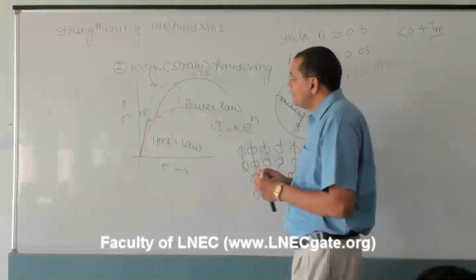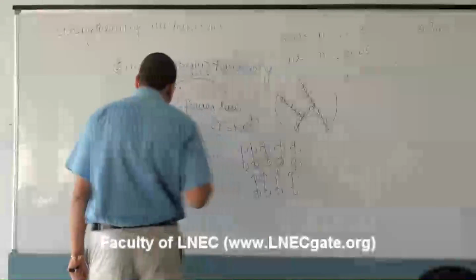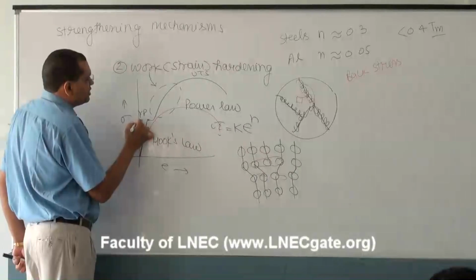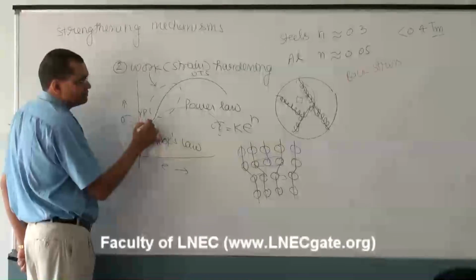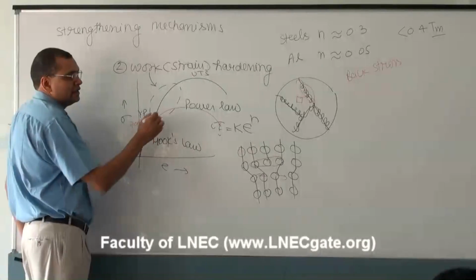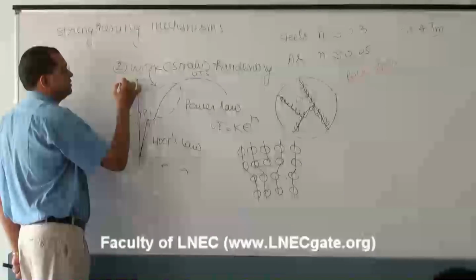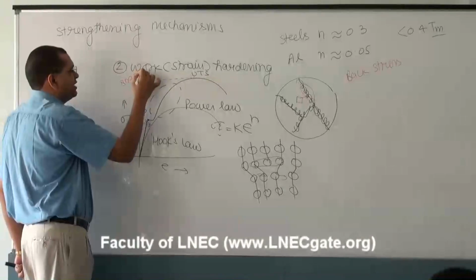Now, let us say we are testing any material and the yield point is, let us say, 200 MPa. Okay? And the ultimate tensile strength is, let us say, 800 MPa. We are just taking an example.